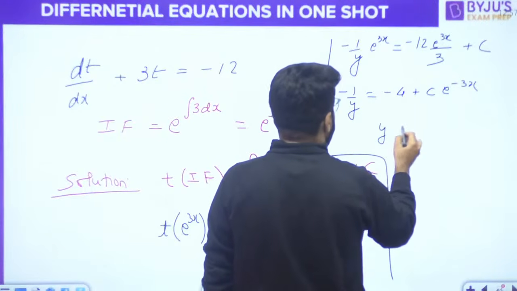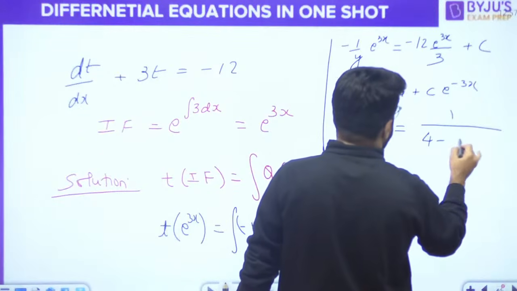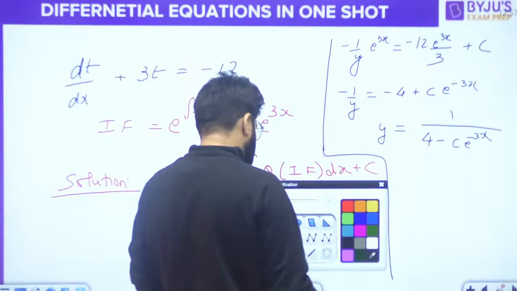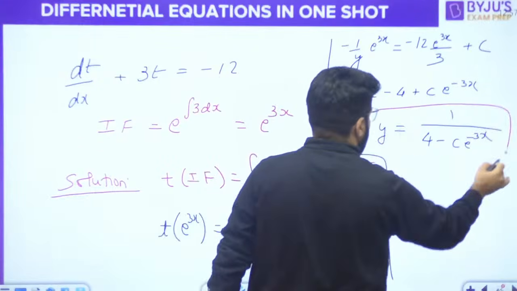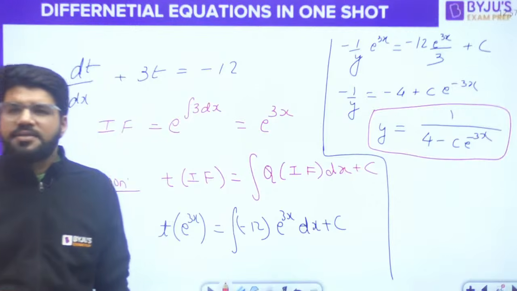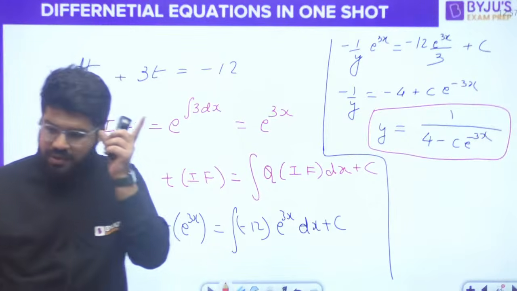Solving this completely, y will be 1 upon 4 minus c e raised to the power minus 3x. That should be your answer. 1 upon 4 minus c e power minus 3x. That is the answer for y. However, you can arrange it. That's not a big deal. However you want, you can arrange that.